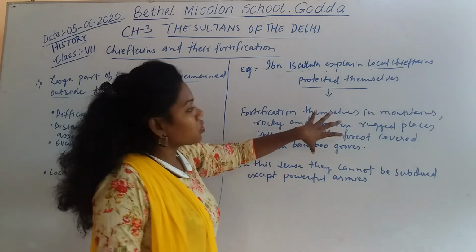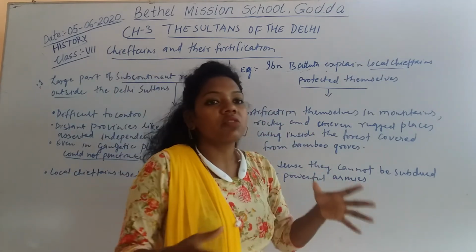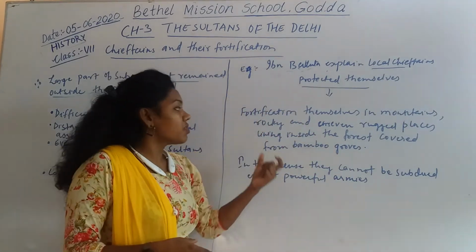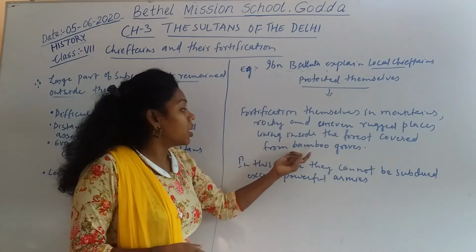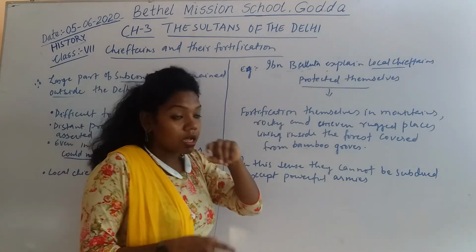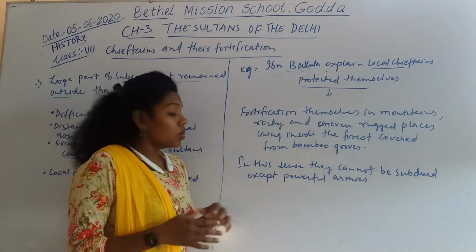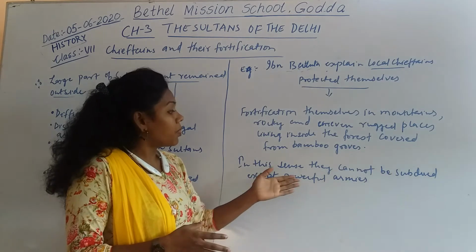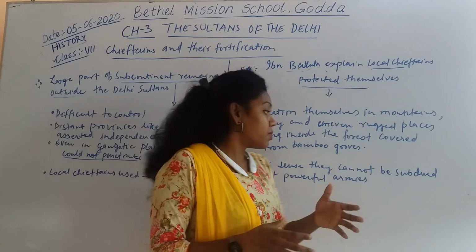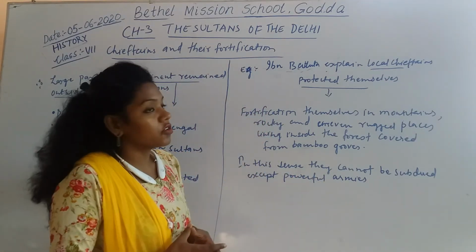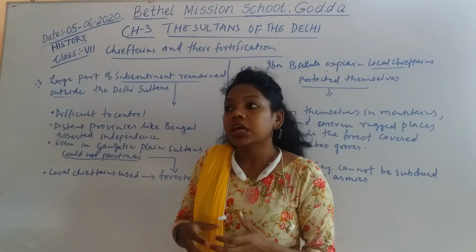As he states, there were so many mountain hills, various ups and downs, and so much thick forest. So these local chieftains could easily hide, or protect themselves from the sultans, or the men of the sultans. In this sense, they could not be subdued except by a powerful army. That is how the sultans were unable to impose their own authority on the local chieftains. This was the problem faced by the sultans during their reigns.